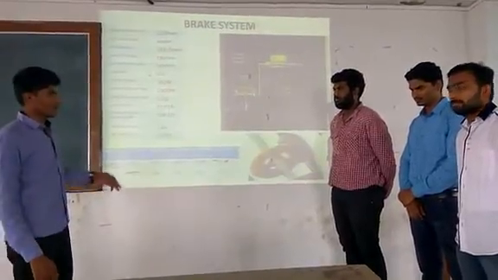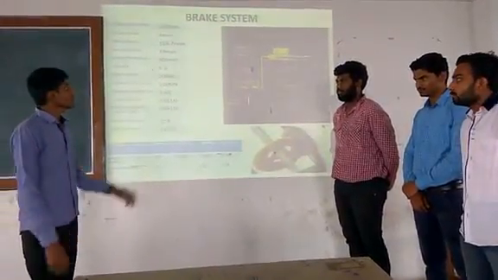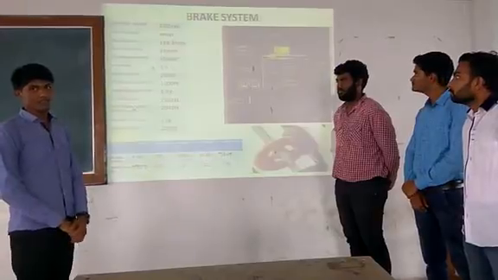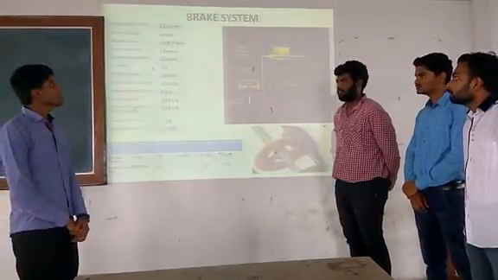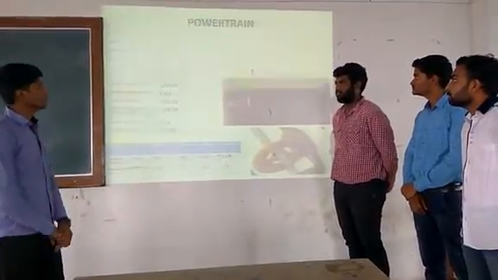So our braking system will be clearly safe for the cart. Then we will go to the powertrain.